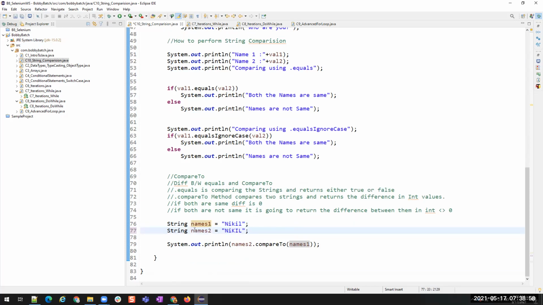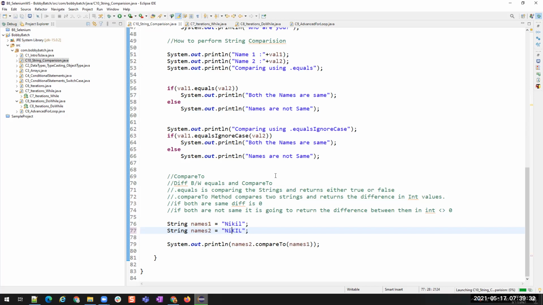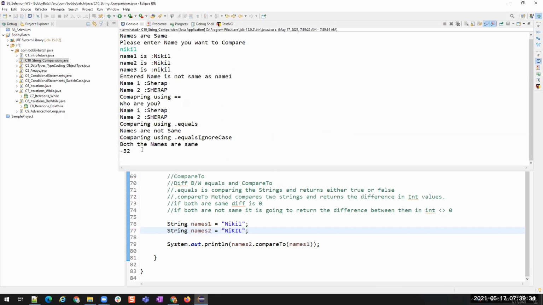Okay. So to assign a value to a string, I'm using it like this. All right. Now you see here, I updated 3 of the characters, K, I, L. For each character, the difference is 32. So what will be the total difference? 32 plus 32 plus 32. It should be 96, right? It should be, if you are comparing each character. But see what it's returning to us. Still 32. Why?